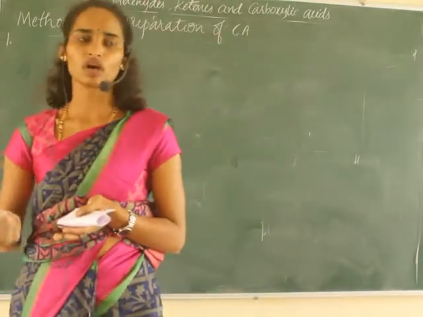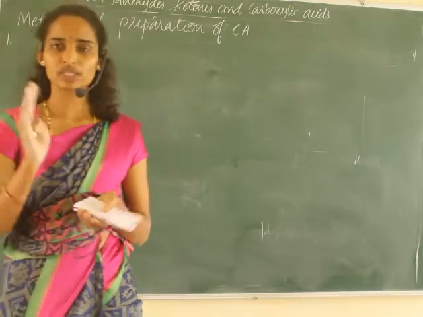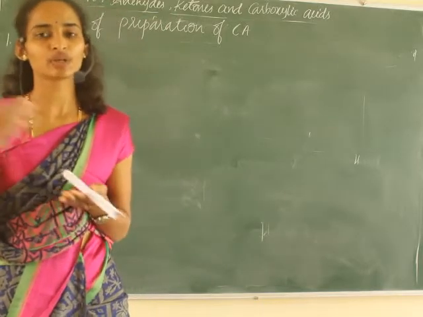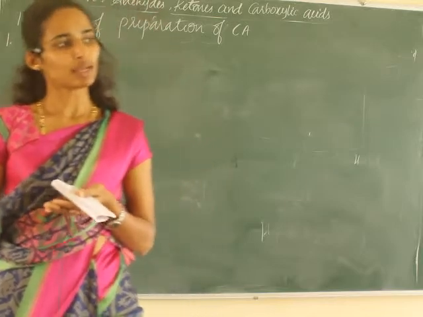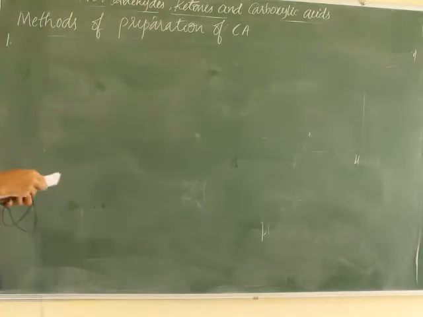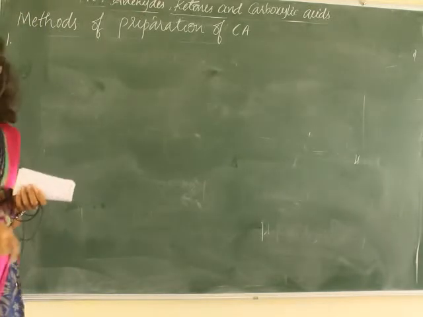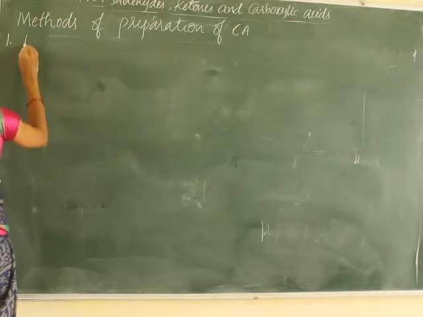From alcohols or from aldehydes, oxidation reaction, right? In oxidation reactions, we have studied oxidation of aldehyde to carboxylic acid, oxidation of alcohols to carboxylic acid, etc. Now, let us discuss more preparative methods of carboxylic acids in this lesson. First one is from primary alcohols and aldehydes.